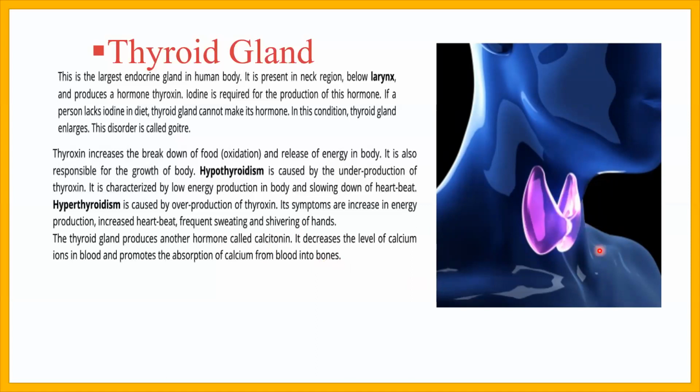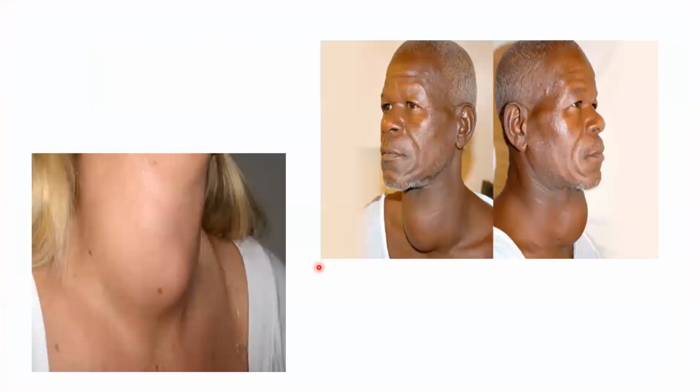So the thyroid gland secretes two types of hormones, thyroxine and calcitonin. Calci means calcium. It decreases the level of calcium ions in the blood. And then where does it go? The calcium is absorbed from the blood into the bones, and bones become strong. This is goiter. When the thyroid gland enlarges, this disease is called goiter.